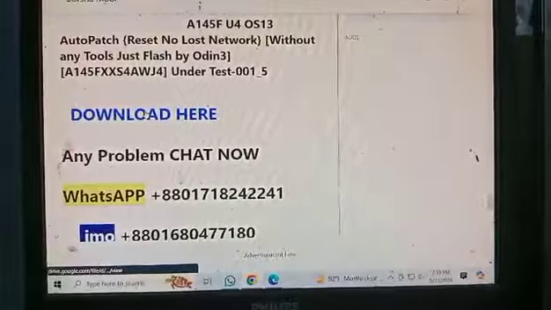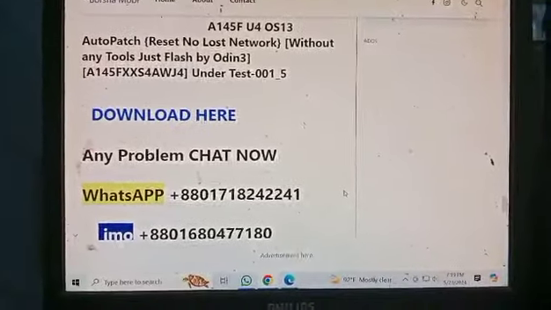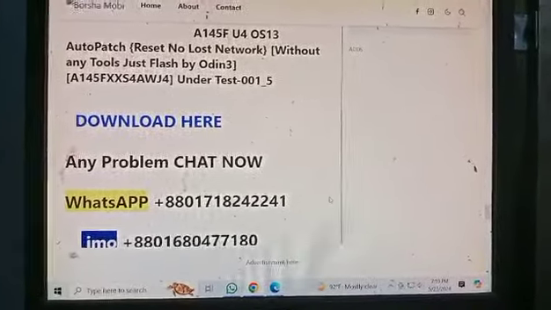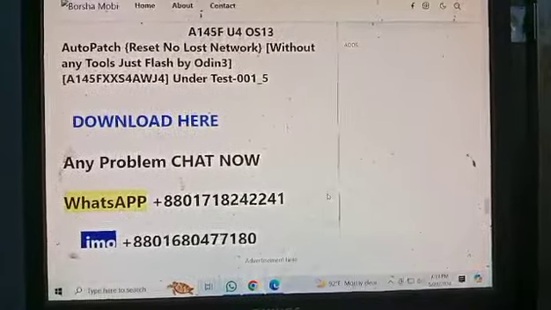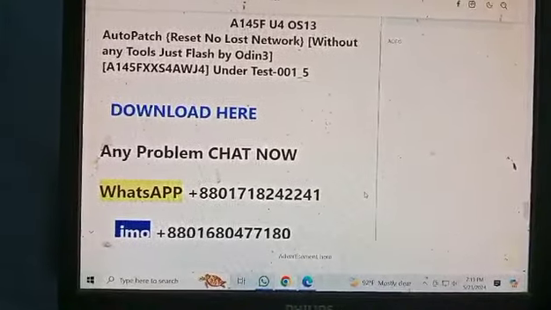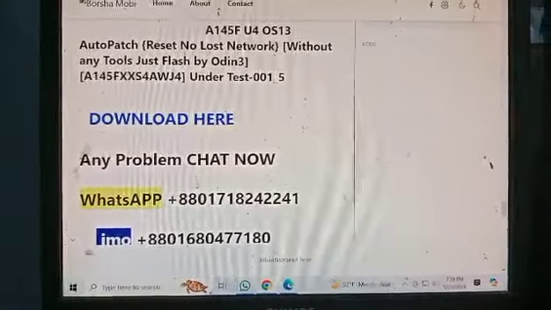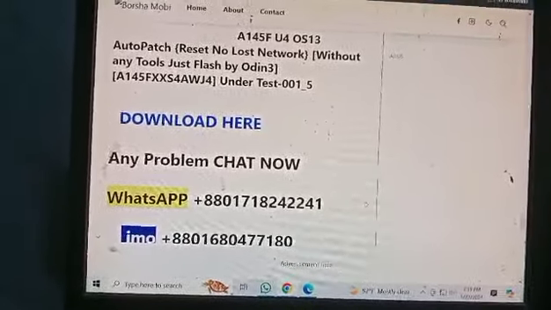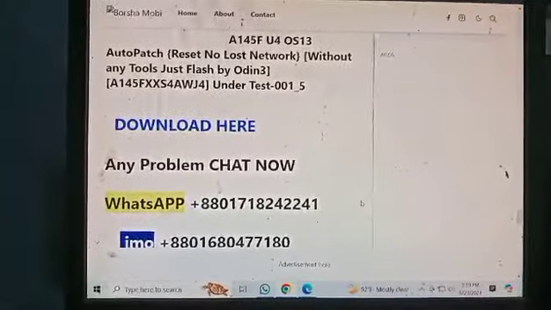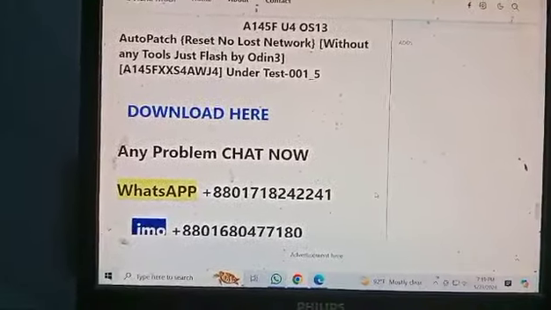This download problem, in one WhatsApp chat now, 24 hours. Any problem, any solution, any dongle need, any tools need, I am ready only for your service, 24 service, but the file is not free. Solution is paid, all solutions paid. 100% working, no confusion. Okay.